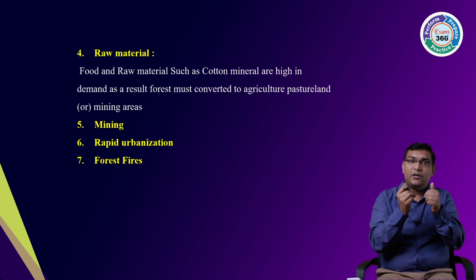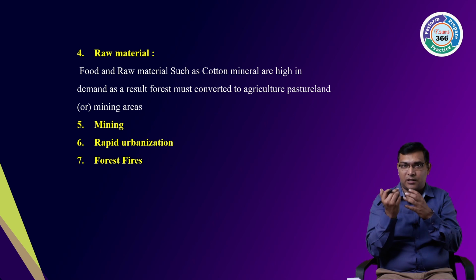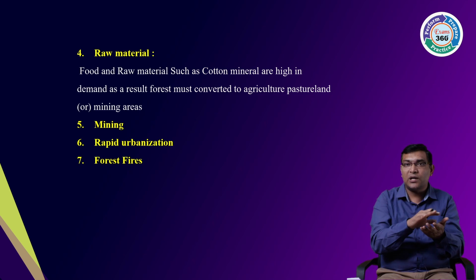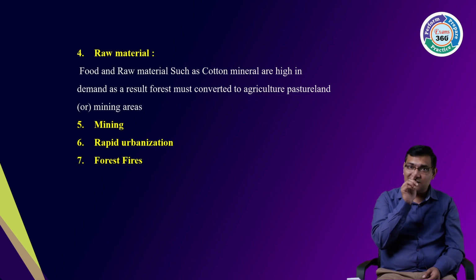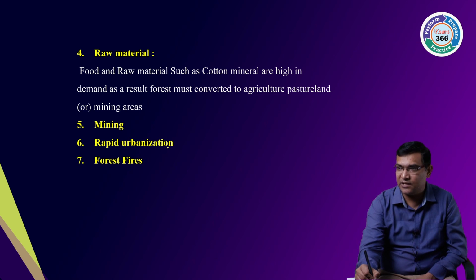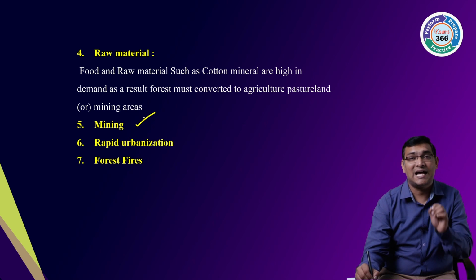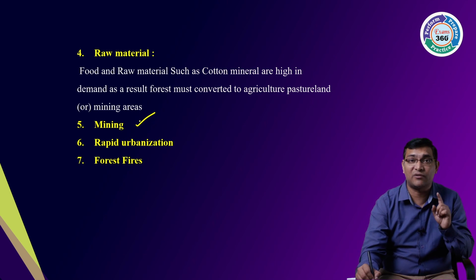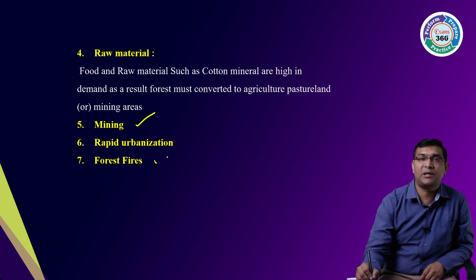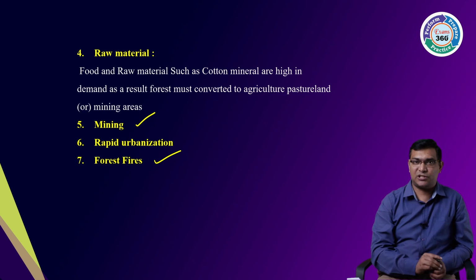So in order to do mining, or to set up a factory, or for raw materials required for food, I need to clear the forest first. So that is nothing but your raw material. Okay, mining areas, even mining. And rapid urbanization or reckless rapid urbanization is also one of the major causes of deforestation. Then forest fires. It might be caused by both natural as well as man-made or anthropogenic causes.